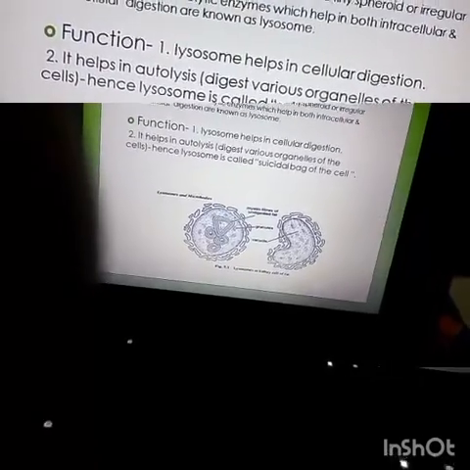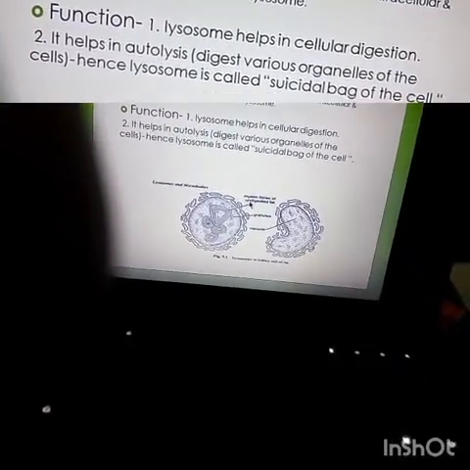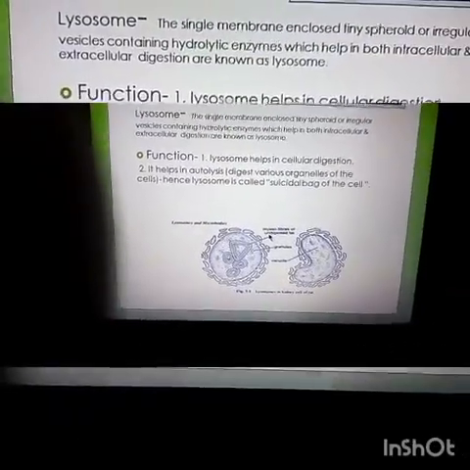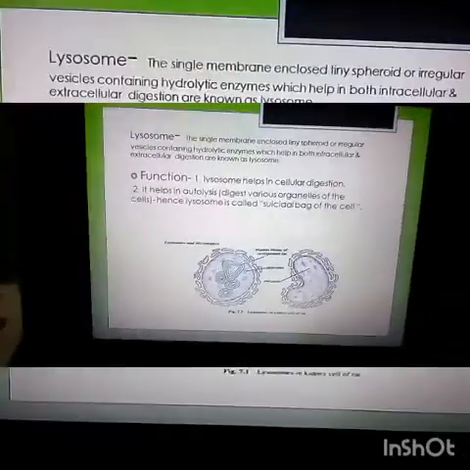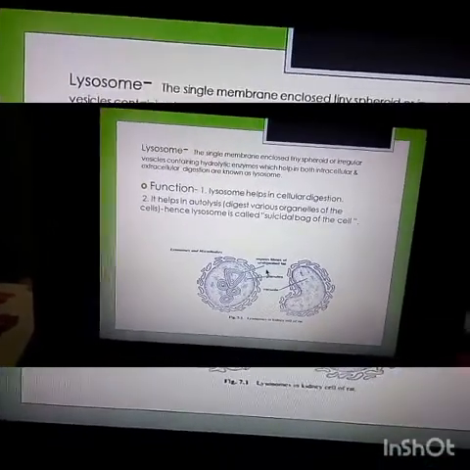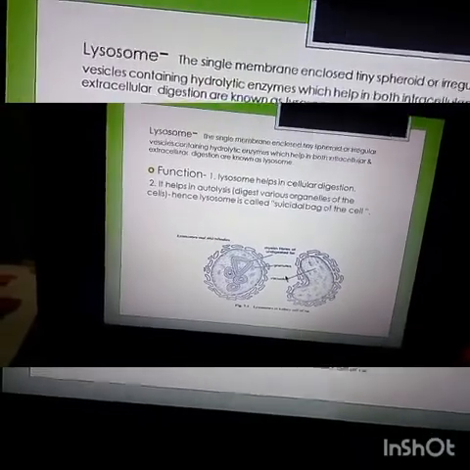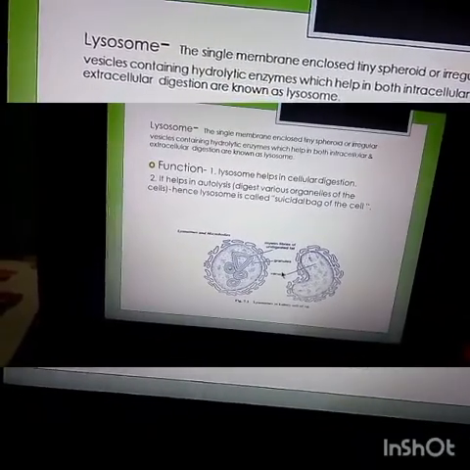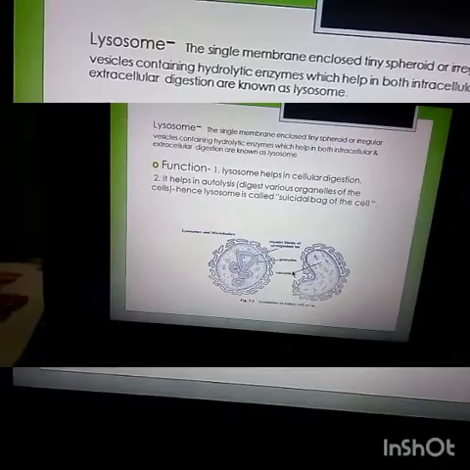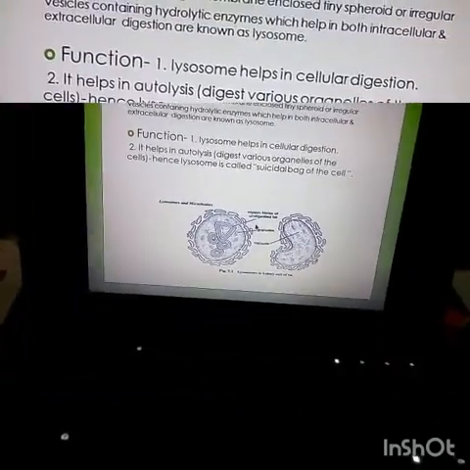Lysosomal enzymes help in extracellular digestion. Extracellular, as I told you, means outside the cell. This takes place when the lysosomal enzymes of spermatozoon, spermatozoon means sperm, get liberated outside and digest the egg membrane, promoting entry of sperm into the egg during fertilization.